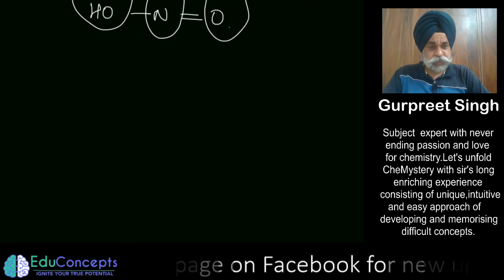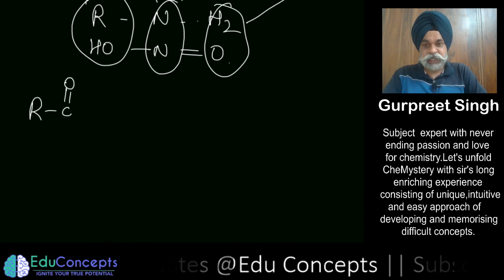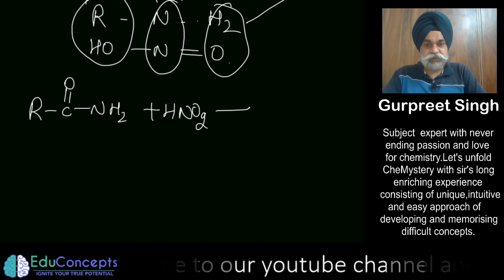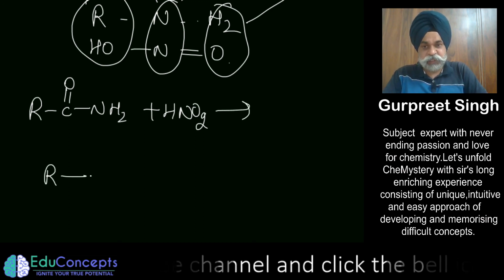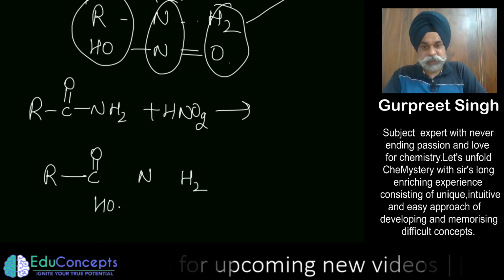Now what else you could get is, if you have some amide and it is treated with nitrous acid, the same logic applies here. You just write it like this and treat it with nitrous acid like this.